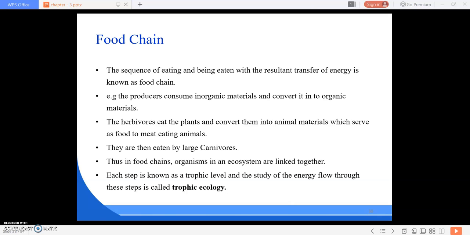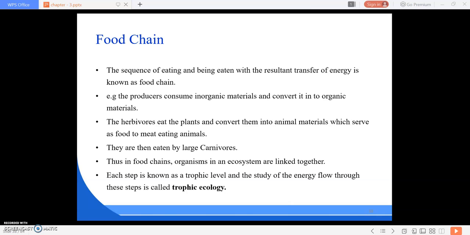This sequence of eating and being eaten with the resultant transfer of energy is known as our food chain. Thus, in a food chain, organisms of an ecosystem are linked together.